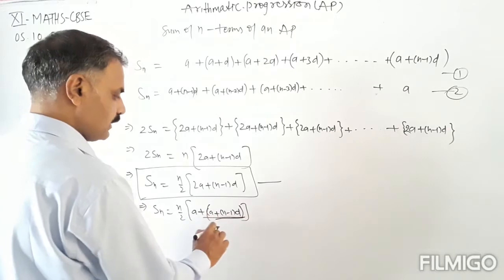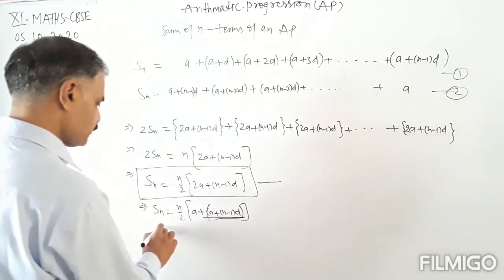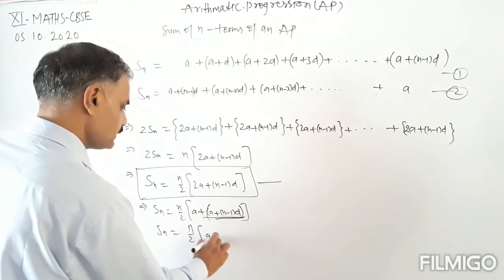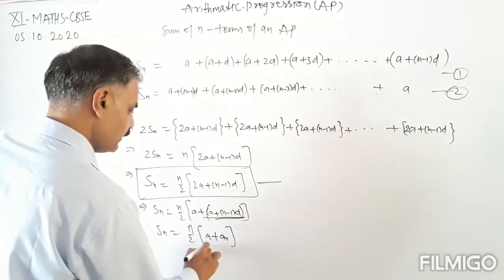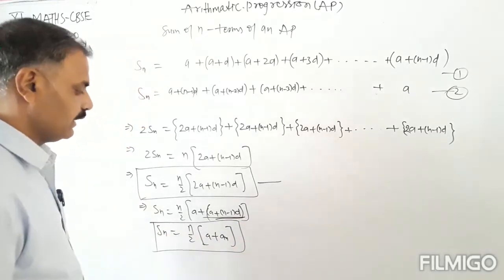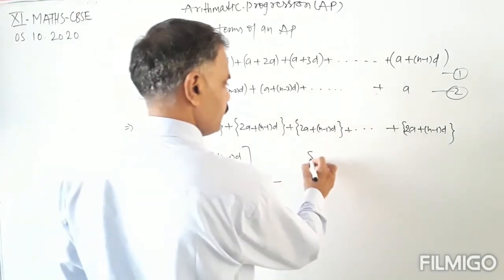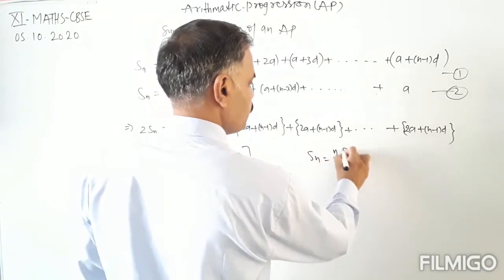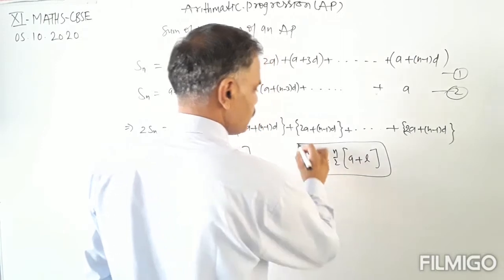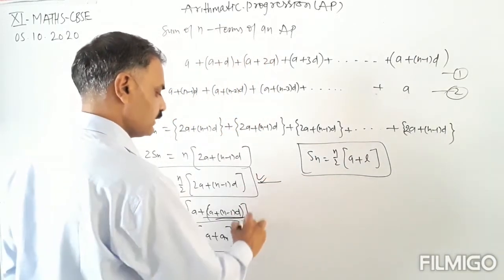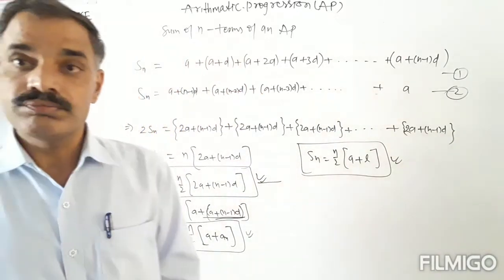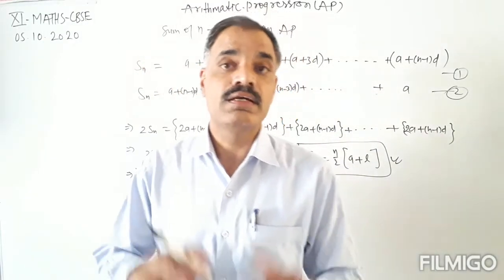So this can also be written as Sn equals n by 2 into a plus an, that is, a plus the last term l. Sn equals n by 2 into a plus last term l. Okay, so this is the formula for finding the sum of first n terms of an AP.